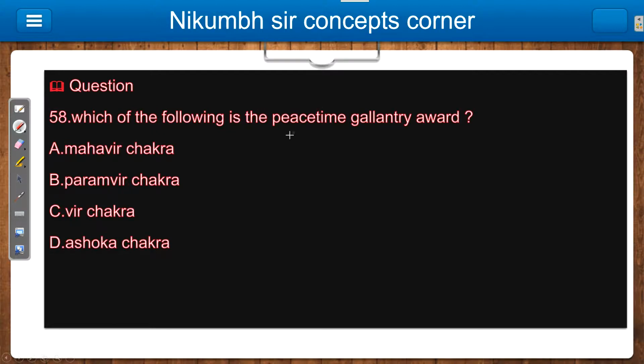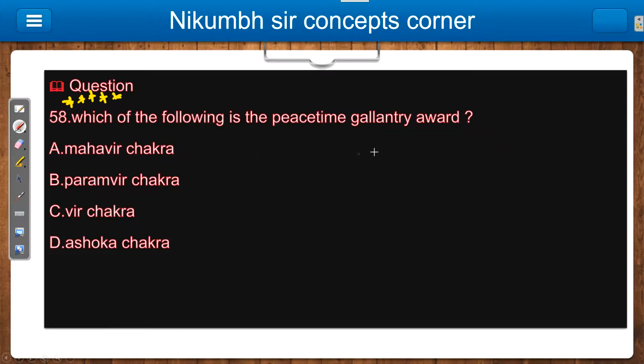Which of the following is the Peacetime Gallantry Award? Put 3 stars here again. Okay, I can say 5 stars, because it is a very important topic for you, as the award was recently announced. So you should know complete information about this. The options are Mahavir Chakra, Paramvir Chakra, Veer Chakra and Ashok Chakra. First we will discuss, then we will come to the answer.